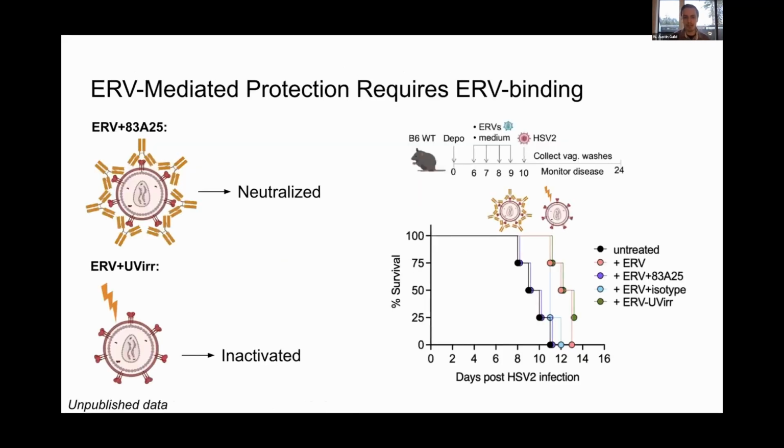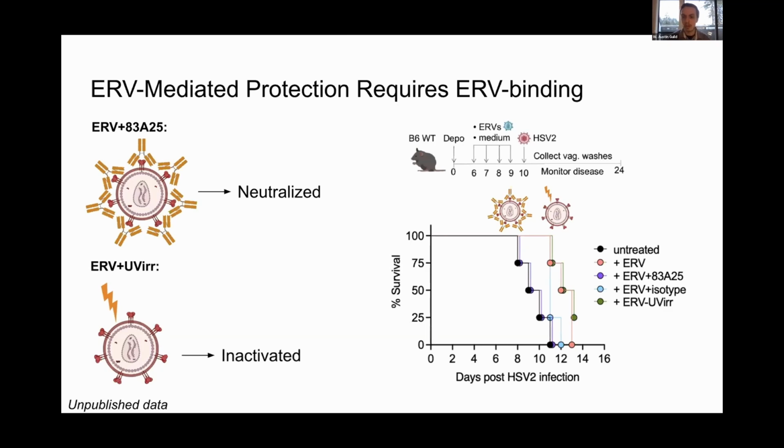And one additional piece of unpublished data that we have is an experiment where we basically did the same thing. So we have wild type mice and we pre-treated them intravaginally with ERVs or media prior to HSV2 infection. However, this time we also challenged the ERVs with either neutralizing antibodies, in this case 83A25, which was the ERV envelope antibody, or we used UV radiation, which would then render them inactive. And then we used these as the intravaginal treatment or just media. And then again, we challenged with HSV2 and then monitored for disease.